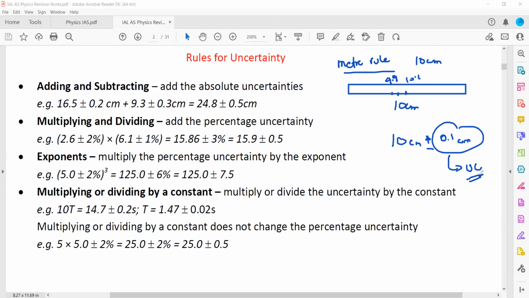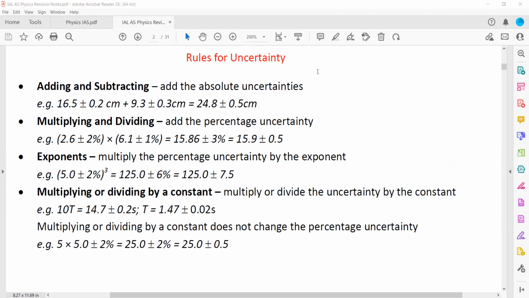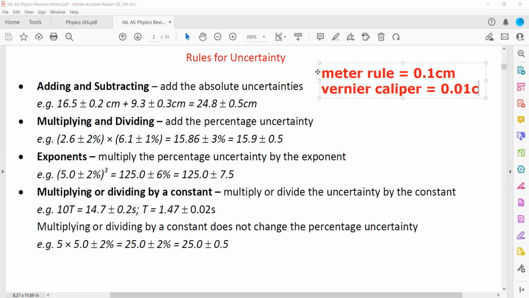And different operators have different uncertainties. For example, if you have a meter scale or a meter rule, what will be the uncertainty? It will be 0.1 centimeter. If we have a vernier caliper, the uncertainty is 0.01 centimeter.